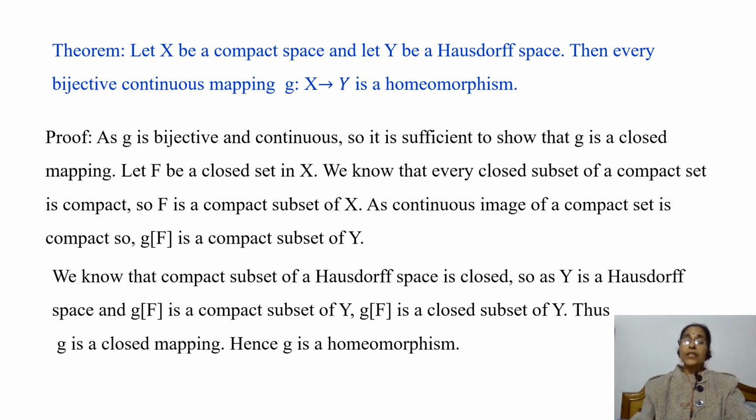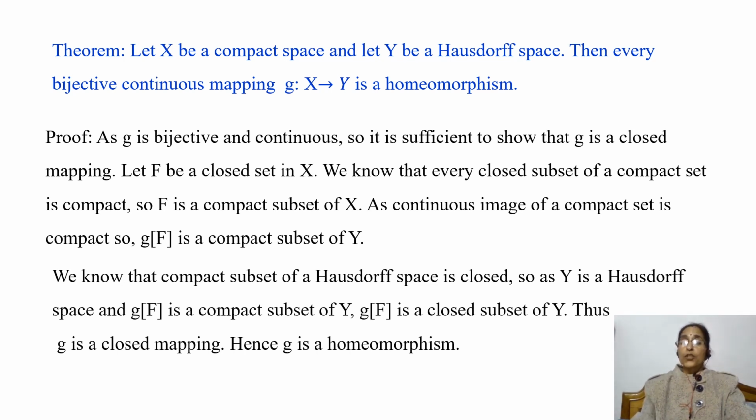And we know that a compact subset of a Hausdorff space is closed. We have proved this result earlier. And here, as Y is a Hausdorff space and G of F is a compact subset of Y, so by this result, G of F is a closed subset of Y, because a compact subset of a Hausdorff space is closed.